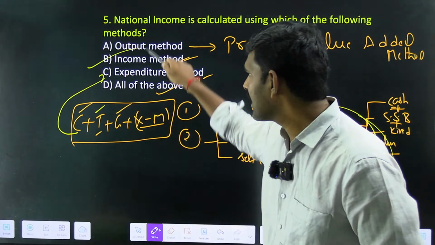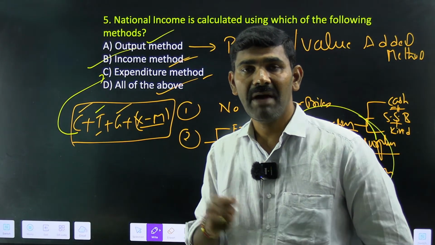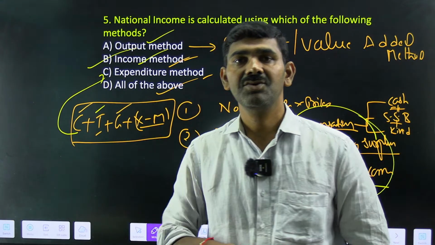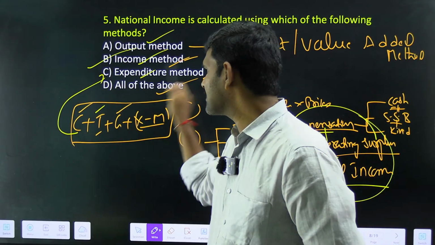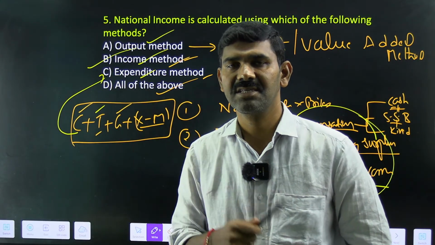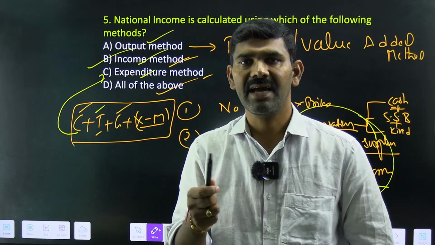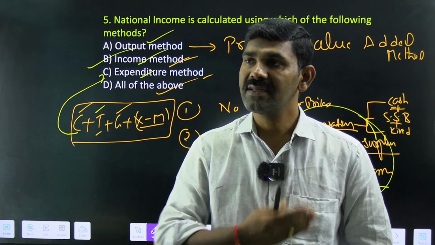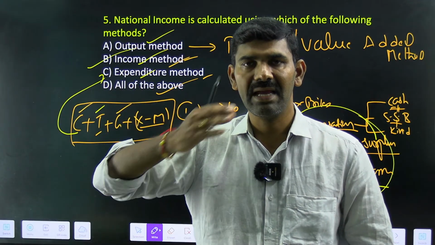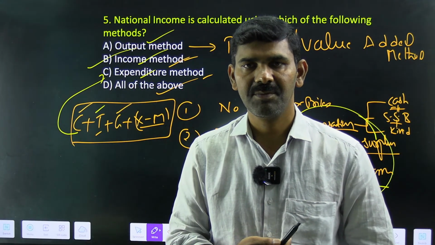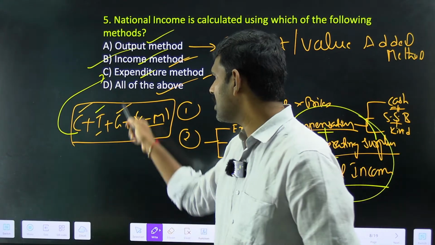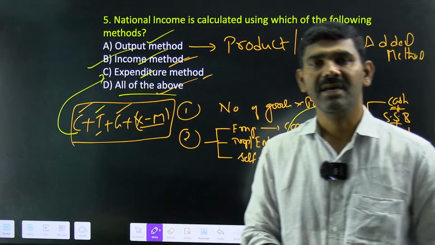Remember that the output method is used in the manufacturing sector and also in agriculture. Income method is used in the service sector, and expenditure method is used in infrastructure projects. Say you're constructing a dam. How do you calculate the national income there? You have to go for the expenditure method. You're laying down highways or railways, you have to go through the expenditure method. You cannot calculate by income method or product method.